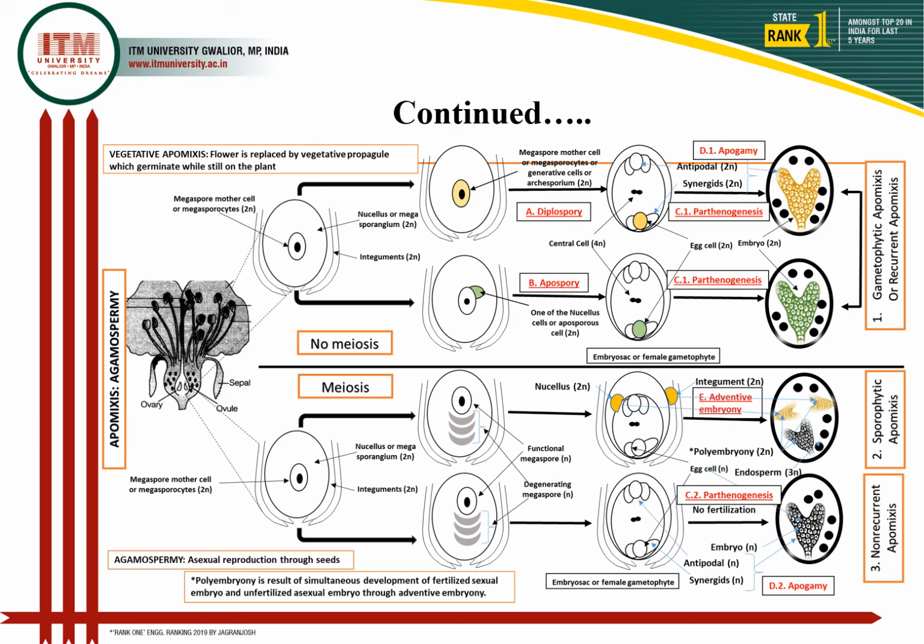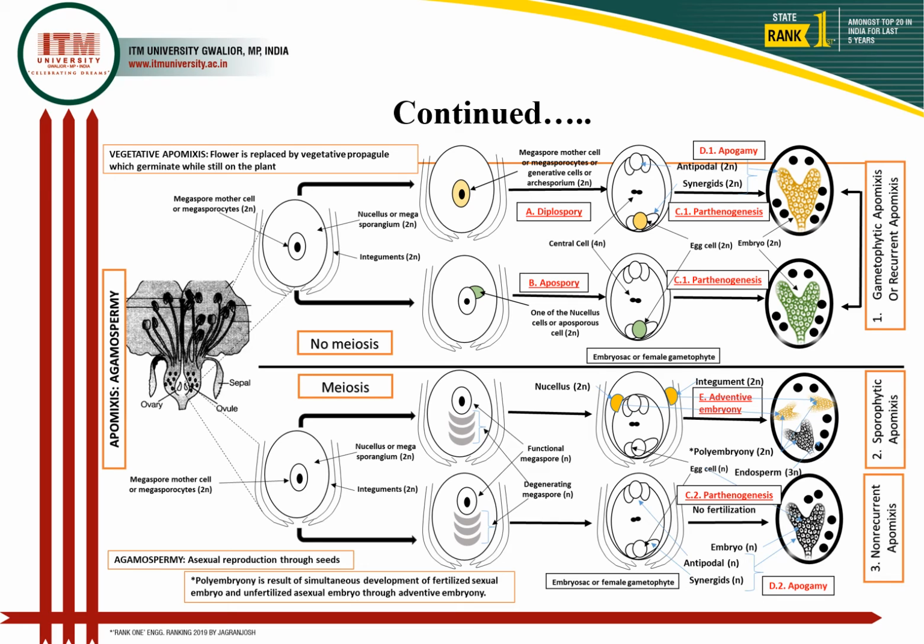If there is no meiosis, the embryo sac cells developed are diploid in nature. It follows the same phenomena: there may be no fertilization, and the egg cell may develop into an embryo, called parthenogenesis, while the antipodal and synergid cells may develop into an embryo, called apogamy. This is called gametophytic apomixis.